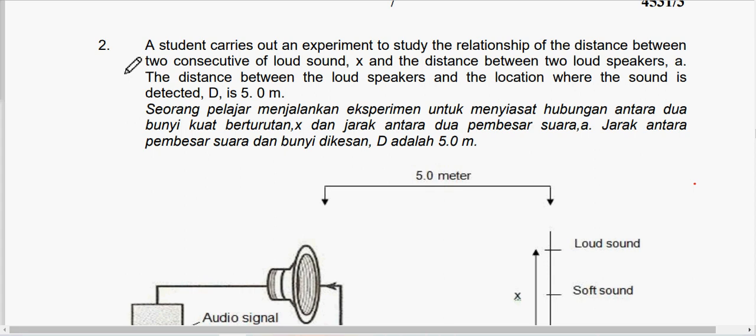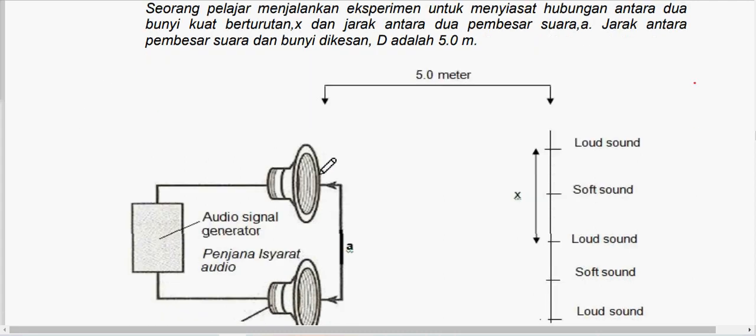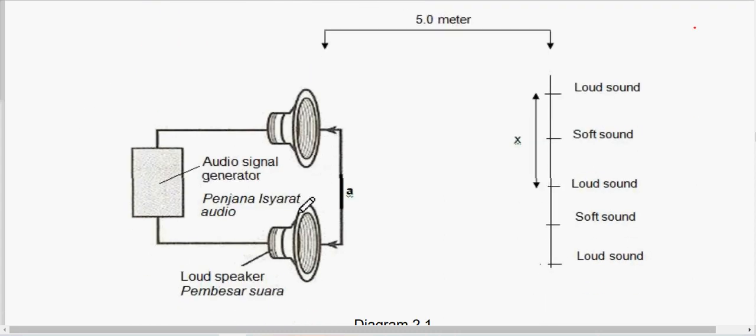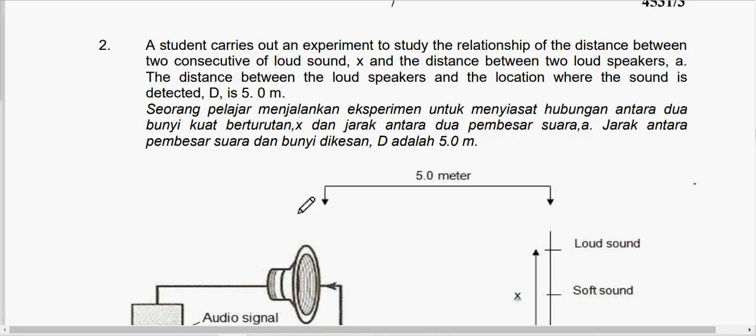So Form 4 and Form 5 KSSM students also can watch this as revision. This question actually comes from the chapter on waves. If you look at the diagram, you know that this is interference of sound, so this is under chapter 5, Form 4, KSSM.